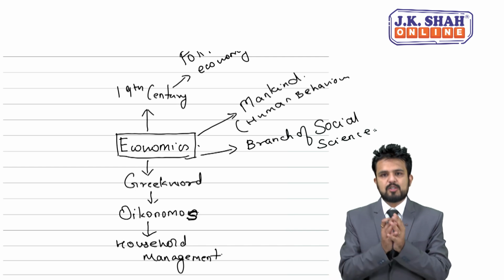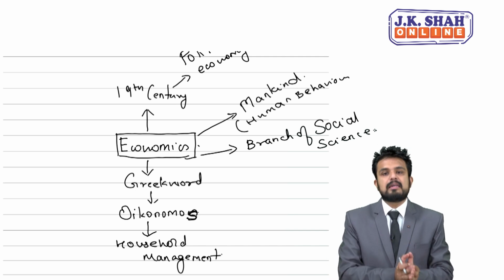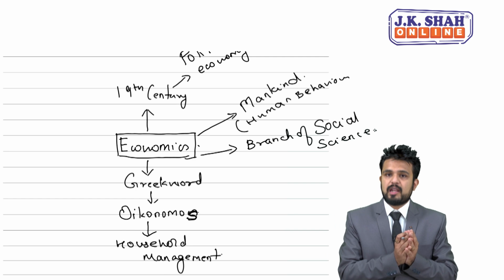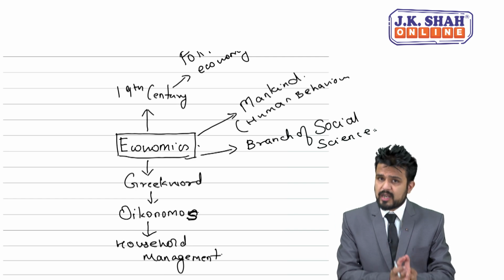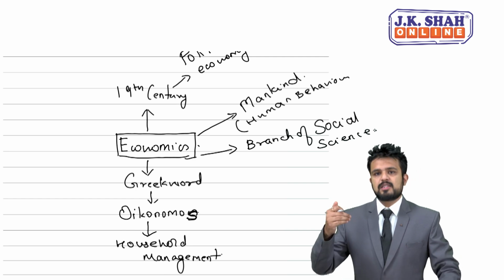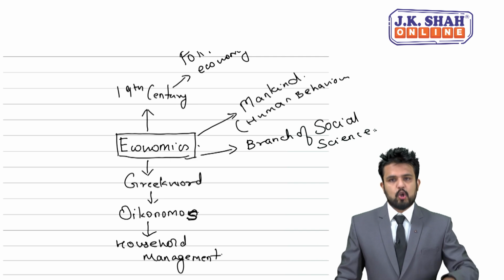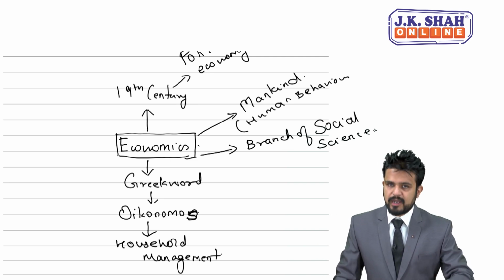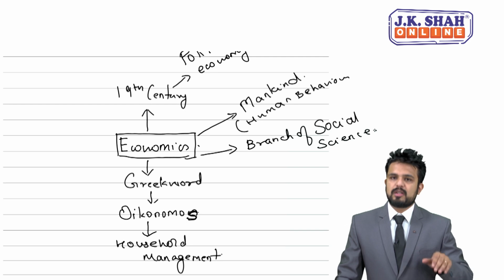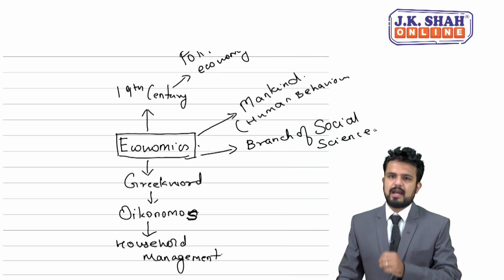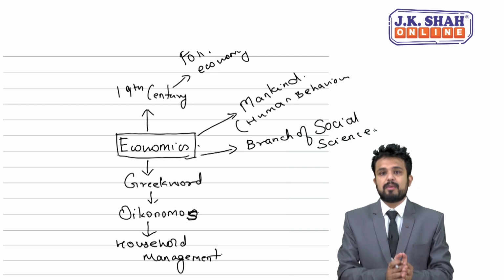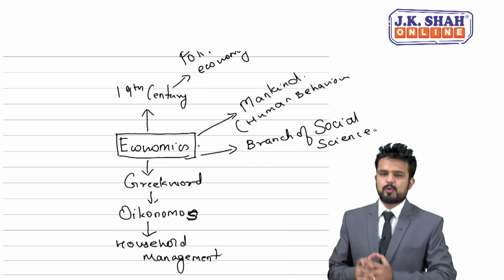So, society's problems are discussed, identified, cause and effect relationship is studied, and ultimately solution is drawn and implemented. So, we will say economics is both science as well as an art. So, I have written economics is a branch of social science.